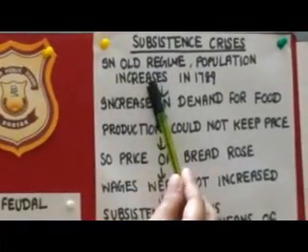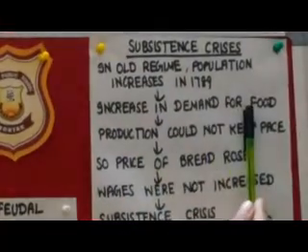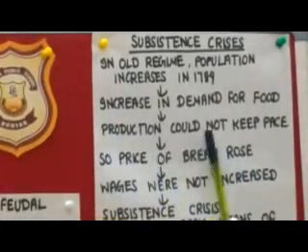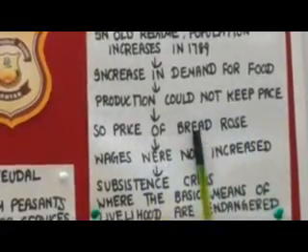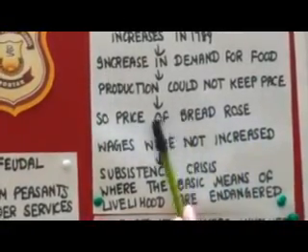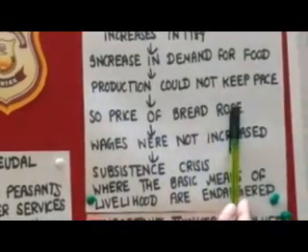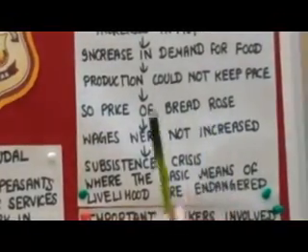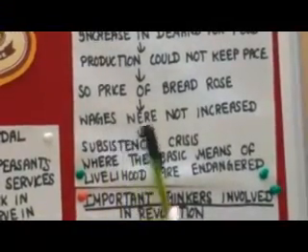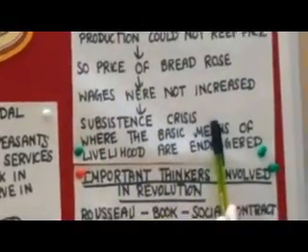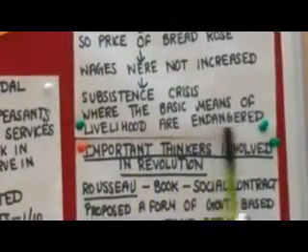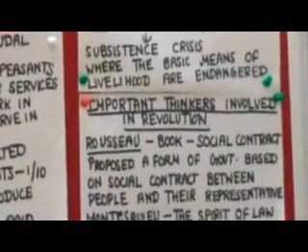Now population increased, then demand for food increased with the population, but production could not keep pace with the increasing population. So the price of bread rose because the rule of demand and supply applies. Demand was more and supply was less. And in the same way, wages were also not increased. So this creates the subsistence crisis where the basic means of livelihood are endangered. So we are just knowing about the chain of events, right?